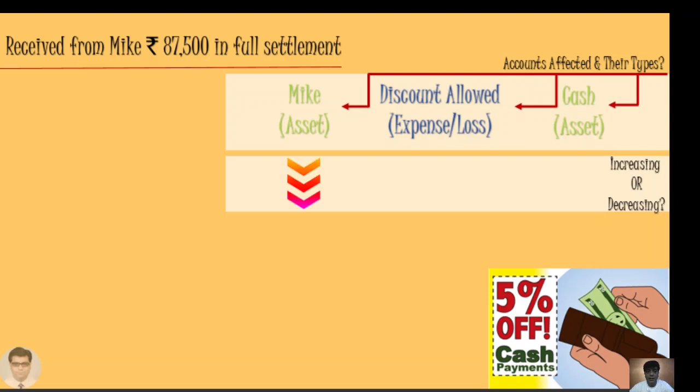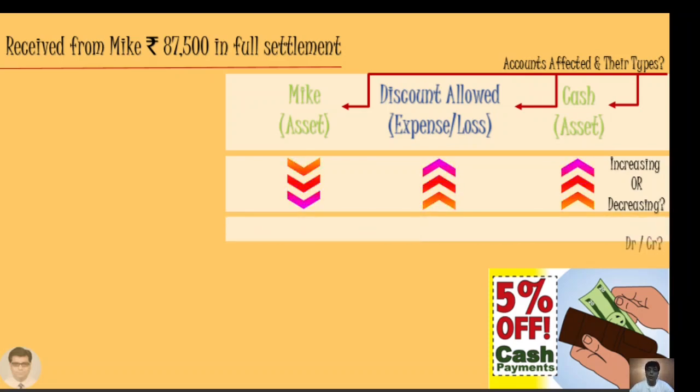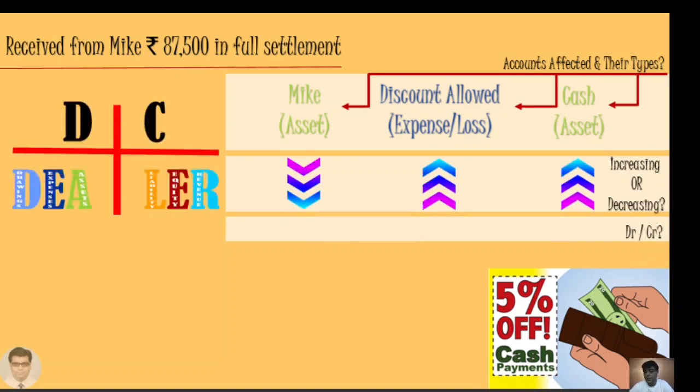Increasing or decreasing, Mike is an asset which is decreasing now because his debtorship is reducing. Also, the discount that we are allowing is an expense and it is increasing for us, and cash is received, that is why asset is increasing. Now what should we do with these accounts, debit or credit? DC dealer will help us here.